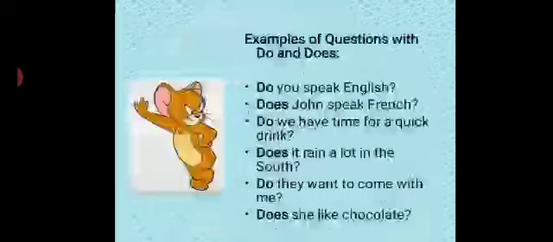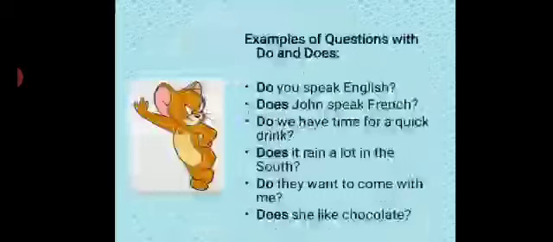Now here are some examples with question forms starting with do or does. Let's see. Do you speak English? Does John speak French? Do we have time for a quick drink? Does it rain a lot in the south? Do they want to come with me? Does she like chocolate?